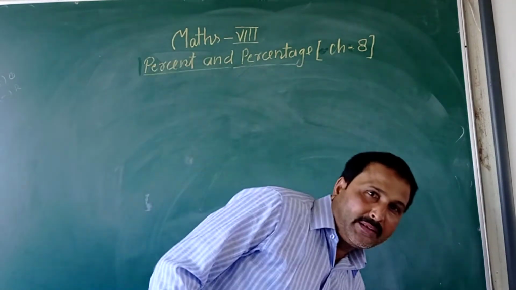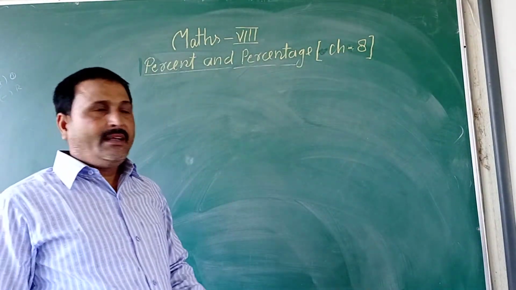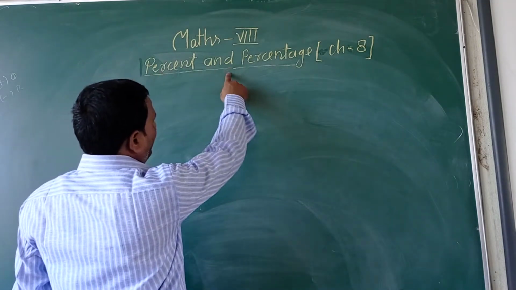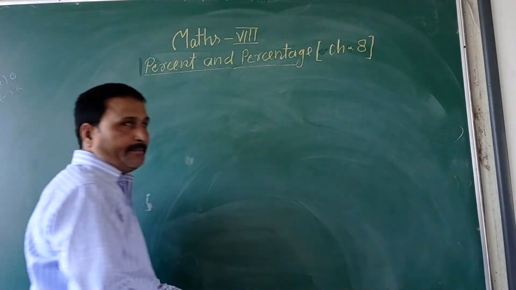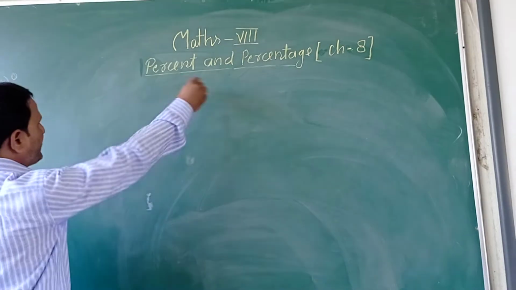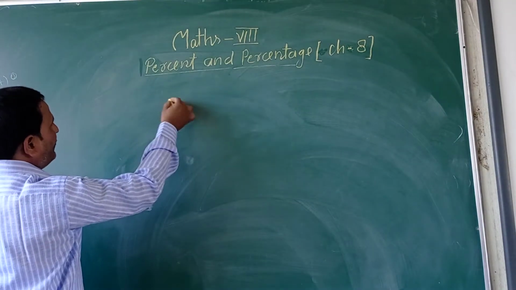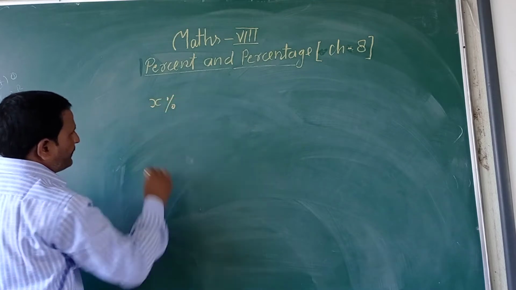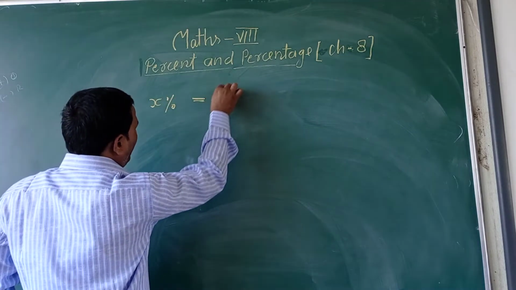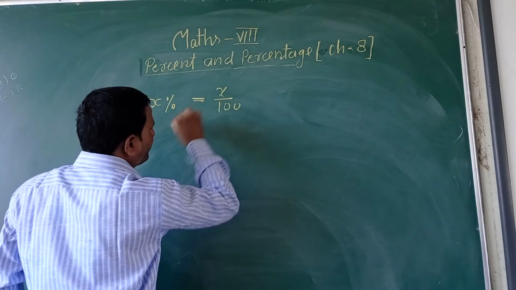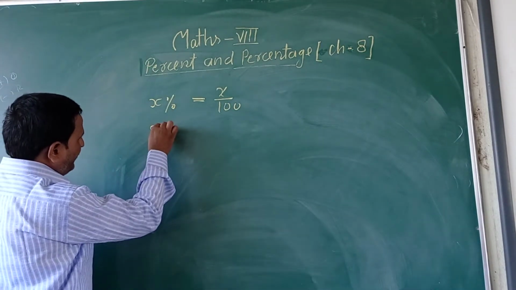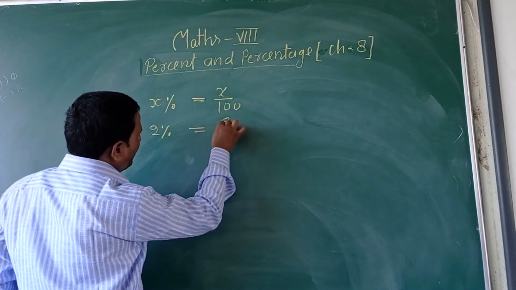After your first term examination, I am going to start percent and percentage, chapter 8. What is percentage or percent? Suppose the symbol x percent is written. It means x by 100. If 2% is written, it means 2 by 100.